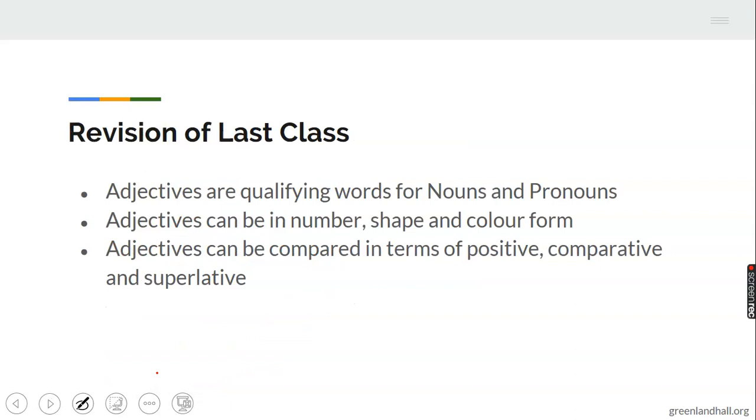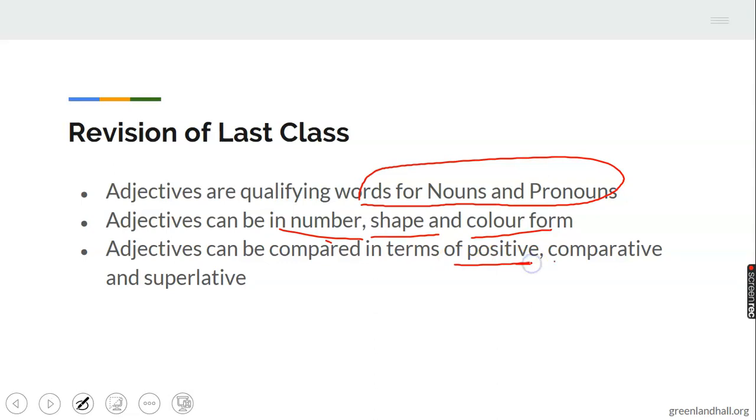Then to last class revision, I said adjectives qualify words for nouns and pronouns, and I said they can be in shape, they can be in number, they can be in color, and many more forms. They can even be national. And I also told you about proper adjectives that come in form of proper nouns. We have French cup, that's a proper adjective. And lastly, I said adjectives can be compared in terms of positive, comparative, and superlative forms. Very important. We go over them again.